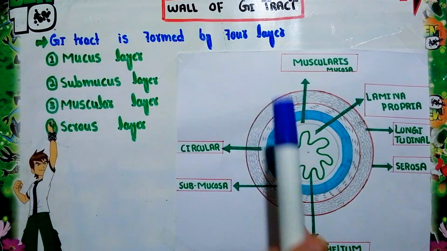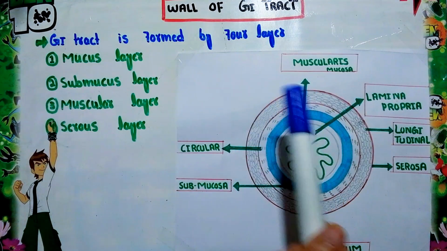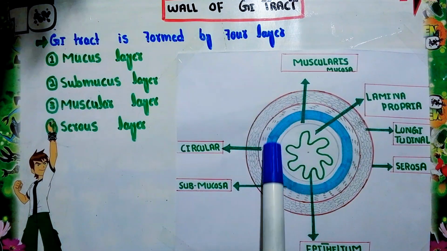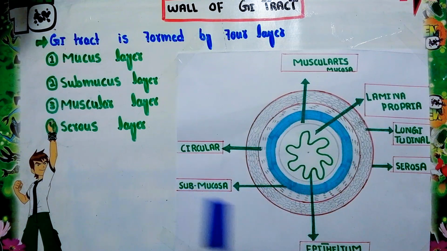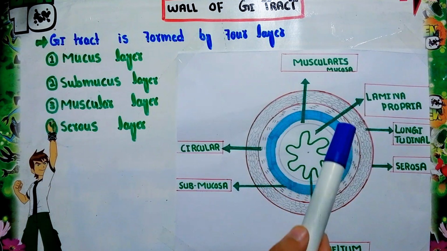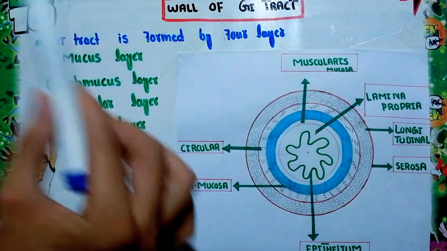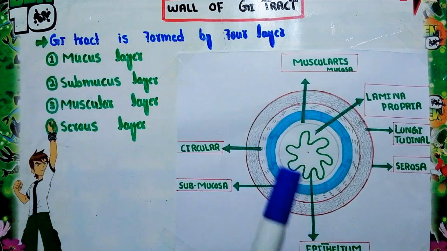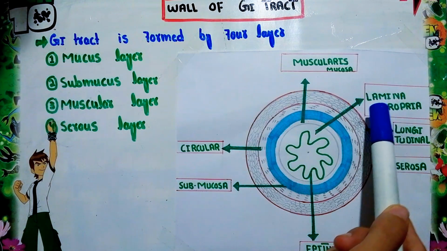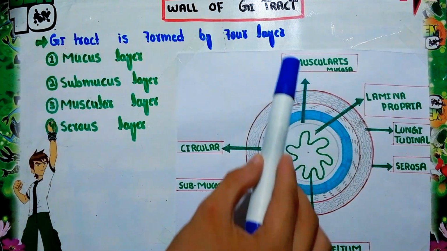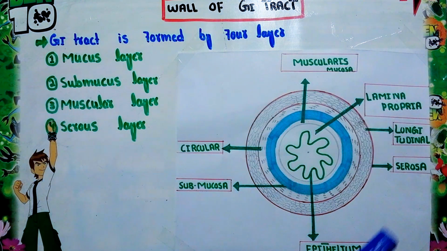Inner to the muscular layer is the submucosa layer, shown in blue. The innermost layer is called the mucous layer, which is further divided into three layers: the innermost epithelium, then the lamina propria, and then the muscularis mucosa. So these are all the layers present in the wall of the GI tract.